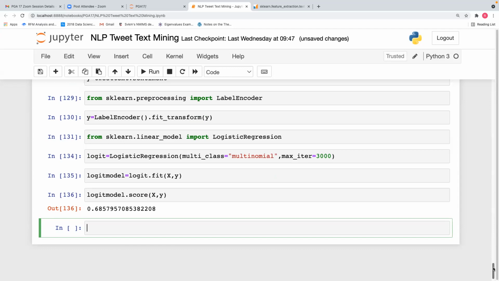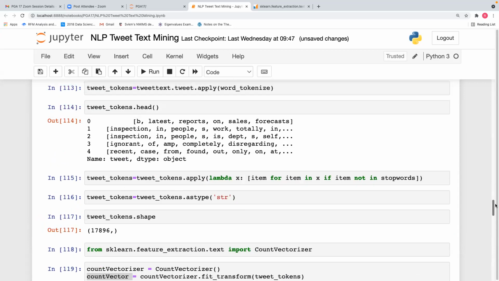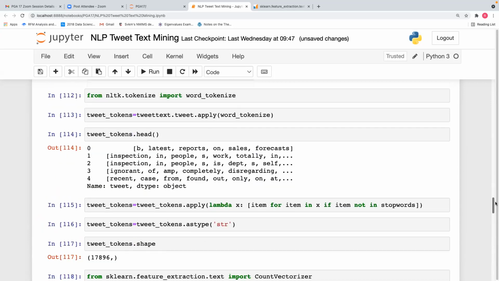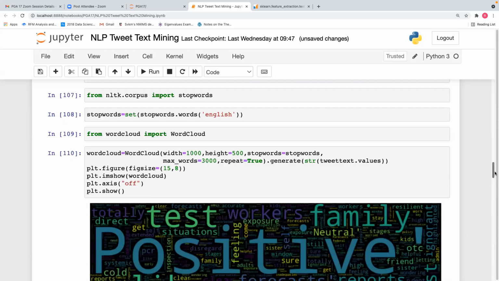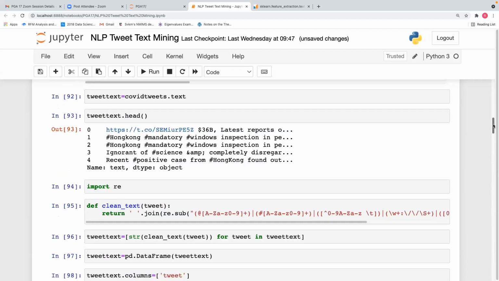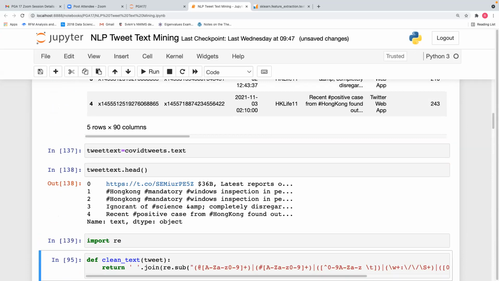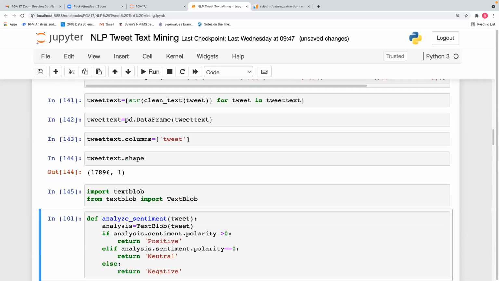You have done multinomial, no problem. So remove the drop duplicates command. After word tokenize, we had added a command called drop duplicates, right? You have to remove that. Between these two lines, remove the drop duplicates command and rerun everything from the top, from COVID tweets dot tweet text, because the dataset might have got corrupted.